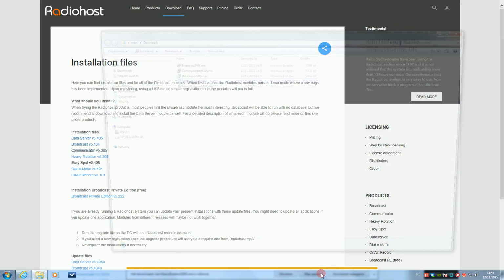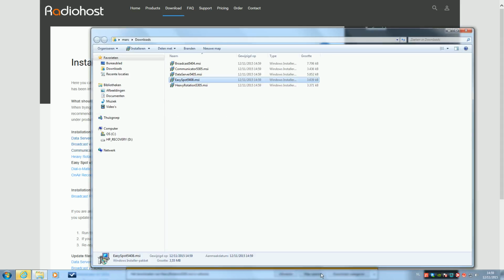So, once downloaded, we can install. It's easy as a double click on the MSI file.